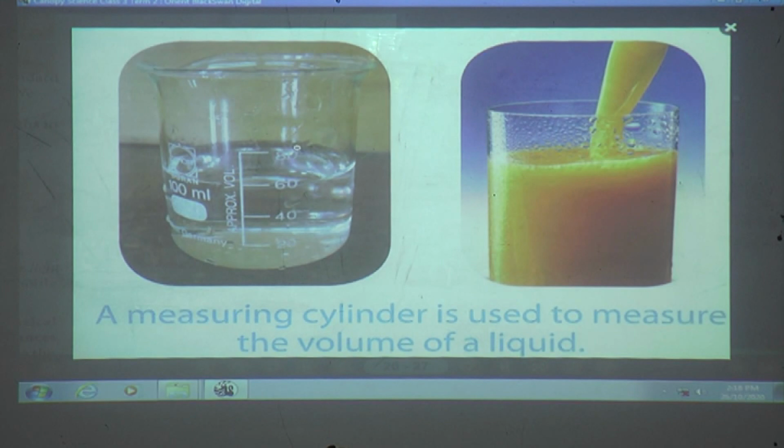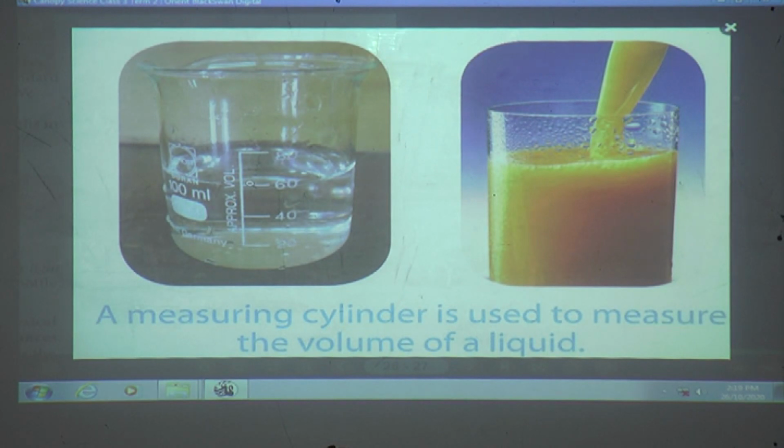If I transfer the juice into this cylinder, it may come only till here, 60 ml. So how can I say 1 liter? No, I cannot say. If it is a smaller volume to measure, I have to say in milliliter. If it is more, we have to say liter. 1 liter, 2 liter, 3 liter.